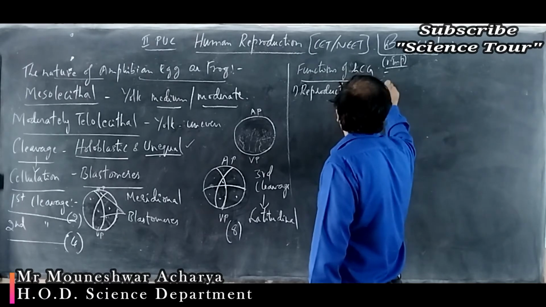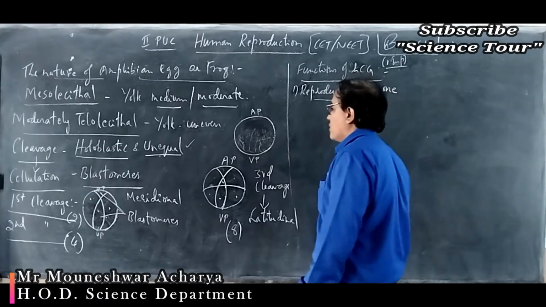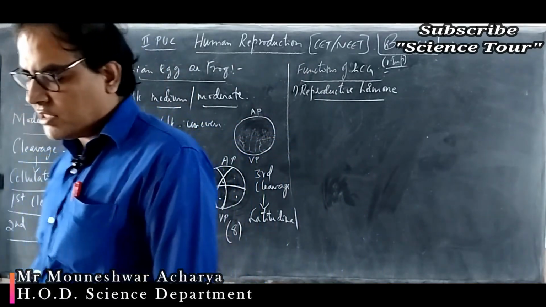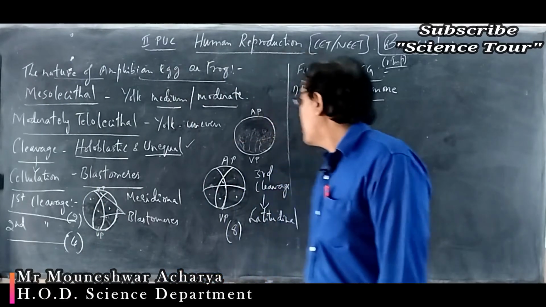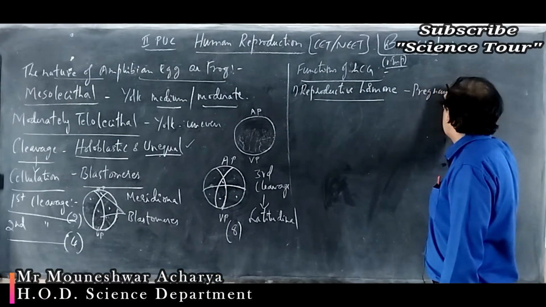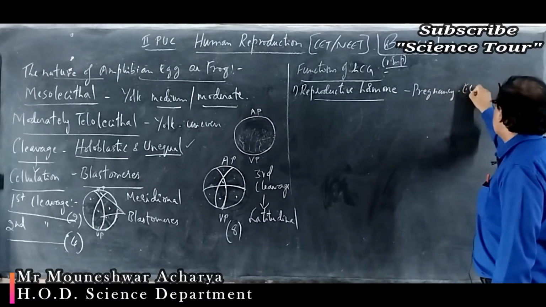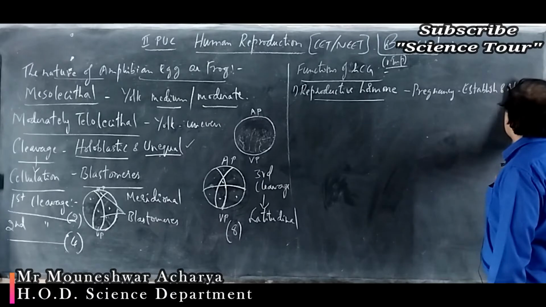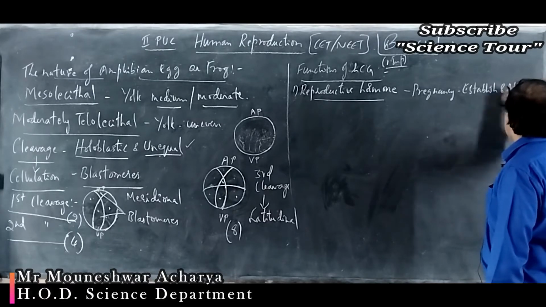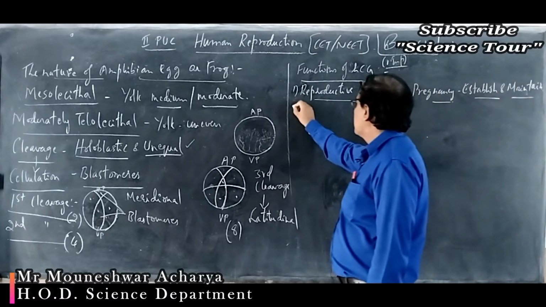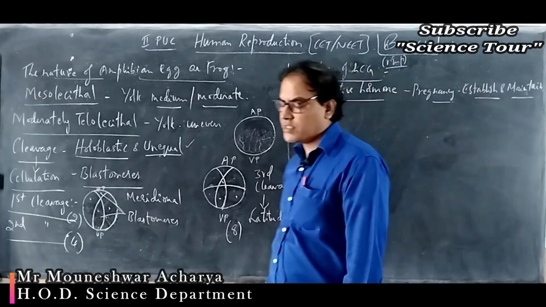Write down, this is a reproductive hormone, and it is responsible for establishing and maintaining pregnancy. This hormone helps to establish and maintain pregnancy. This is the first function.